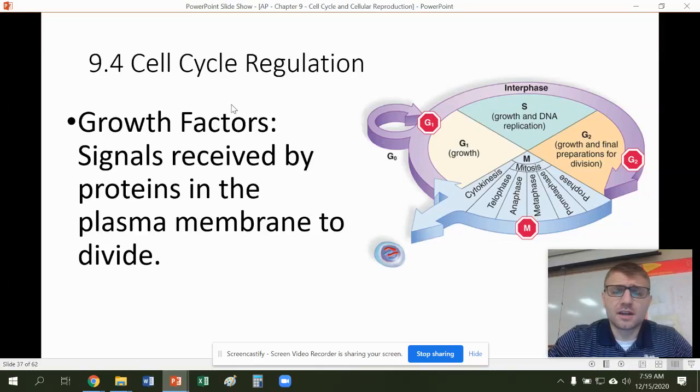Chapter 9.4 is going to talk about how the cell cycle is regulated. So again, another big feature, another big theme about AP biology is not that these things just happen in science or in biology more specifically. These things are regulated. How do we regulate the cell cycle?